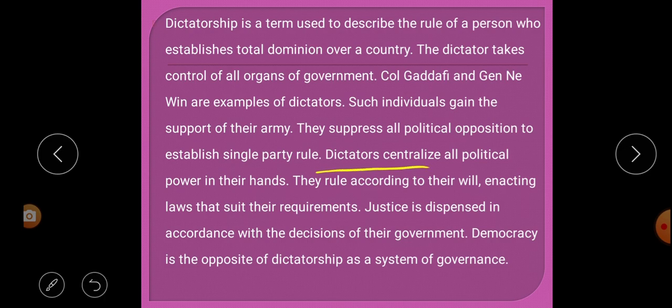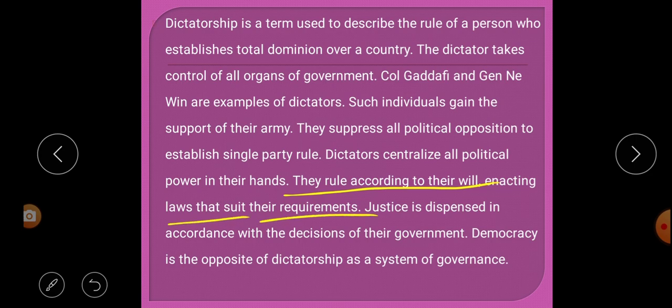Dictators centralize all political power in their hands. That means all the political powers are ruled by them only. They rule according to their will, enacting laws that suit their requirements.